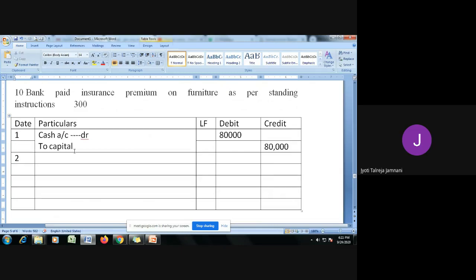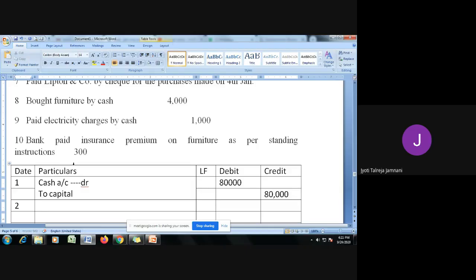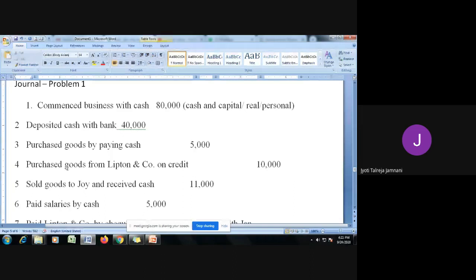So that you will have to mention after every transaction so that anybody who reads it can understand what the transaction is all about. The second one, deposited cash with bank rupees 40,000. Now here which are the two accounts, can anybody think of it? Yes, the word cash is there, so cash is one thing and the other account is bank. So cash and bank are the two accounts that are getting affected in this case.